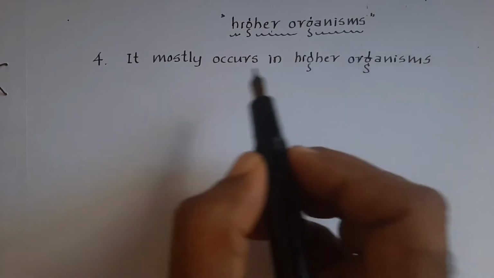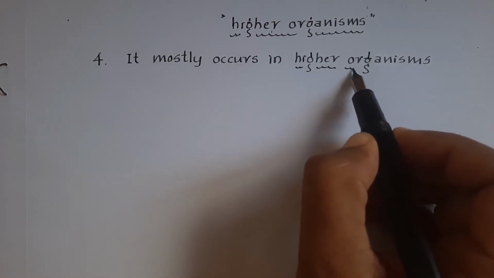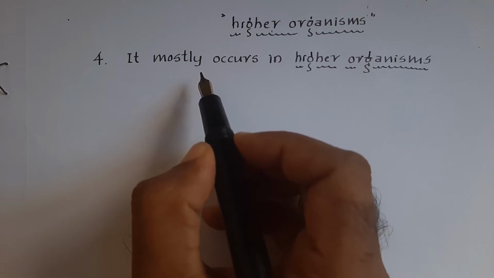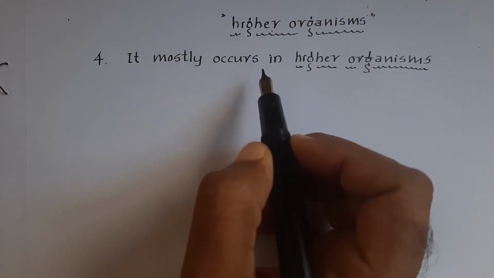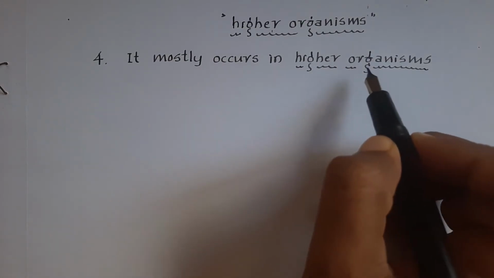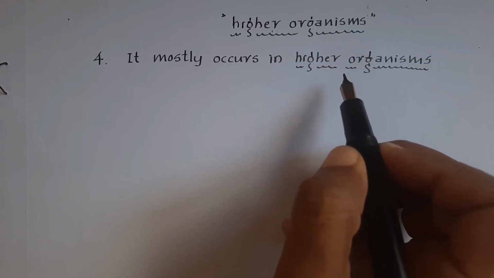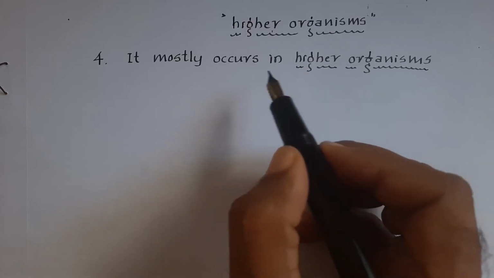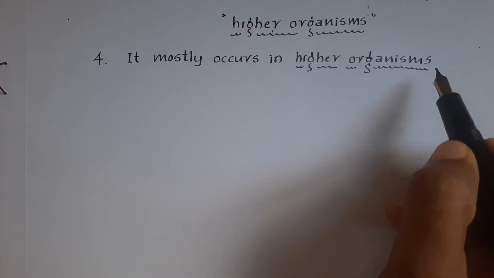Very simple. It mostly occurs in higher organisms. See here again, these terms dominate in building the fourth characteristic feature of sexual reproduction. It mostly occurs in higher organisms, but some of the lower organisms also exhibit the sexual mode of reproduction. But it mostly occurs in higher organisms is the simple characteristic feature of sexual reproduction.